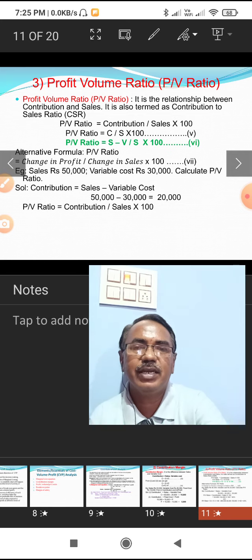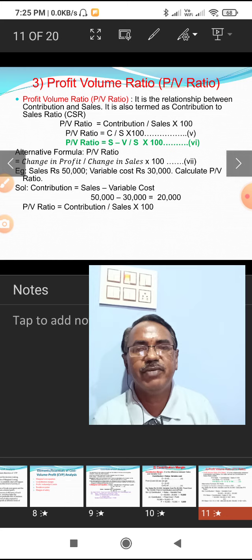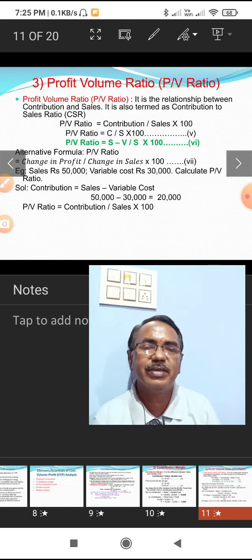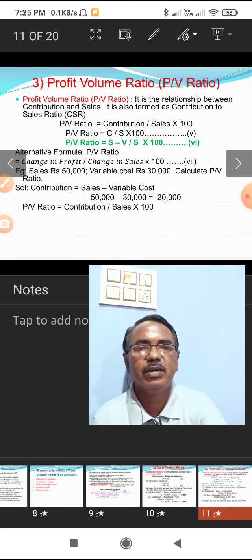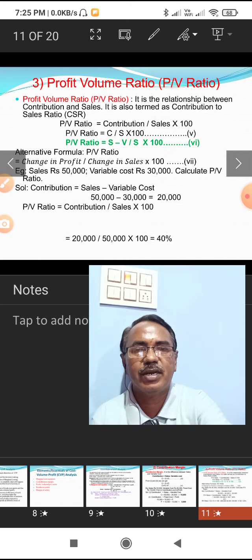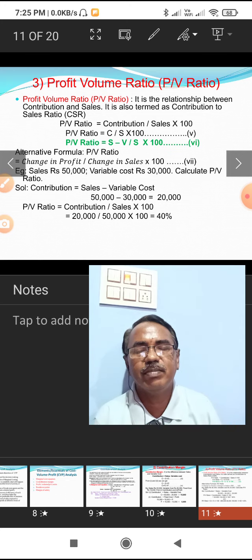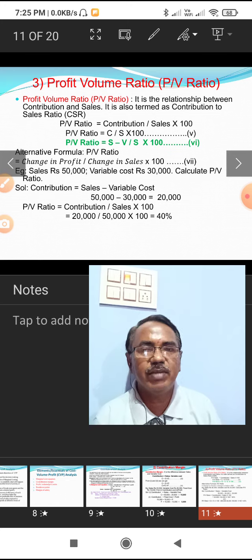After ascertaining the contribution, PV ratio is equal to contribution by sales into 100. Then 20,000 by 50,000 into 100 means 40%. The PV ratio is always expressed in terms of percentages.